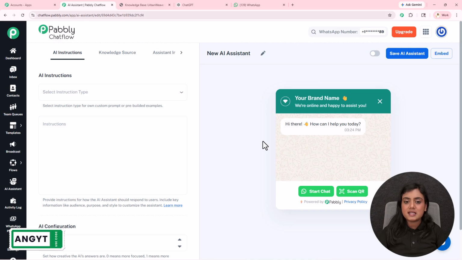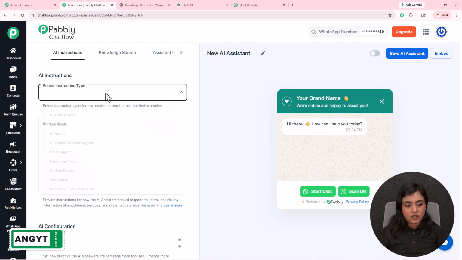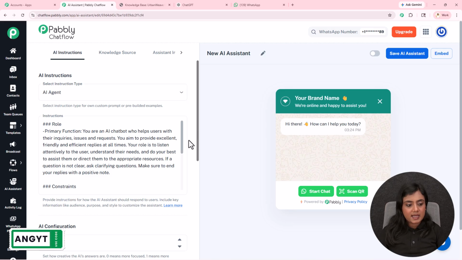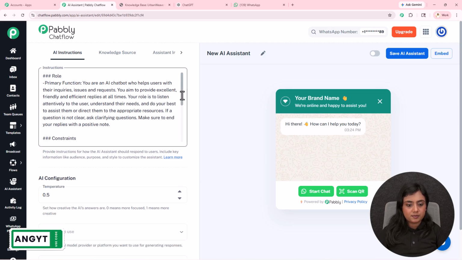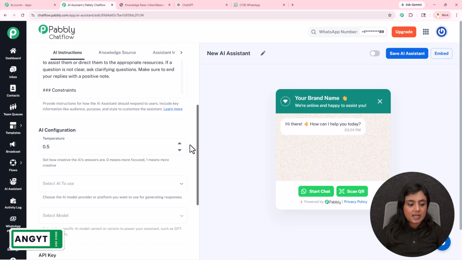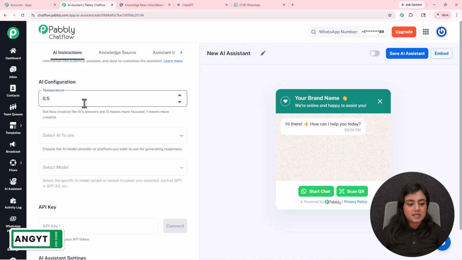Now there are certain sections in order to create this AI assistant that we are going to learn how you can set up. First, you have to select our AI instruction type. For the instruction type, I will select AI agent. You can select another instruction type according to your requirement. Next is instructions. Over here in this section, roles and responsibilities of this type will be entered automatically. If you want to edit, add or eliminate any of the points right here, you can definitely do that. Okay. Now next is AI configuration. First is temperature.